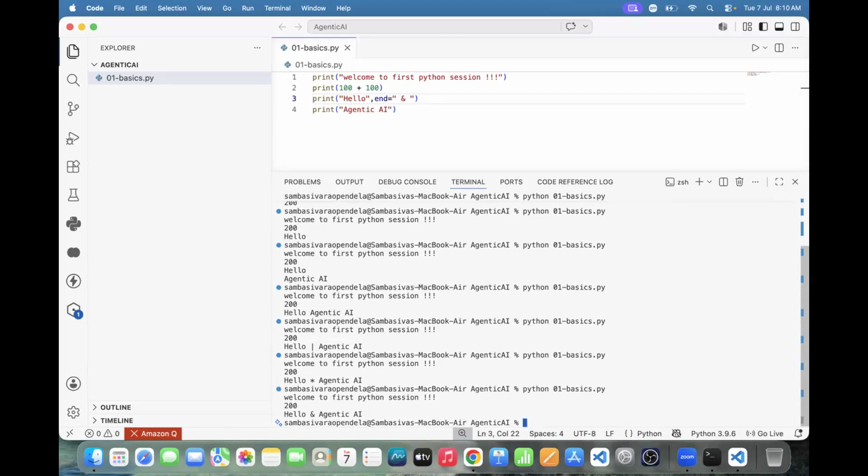Samir, can you please explain how to display the result side by side? Which one do we need to use? We need to use the end parameter. This is used to display a result side by side.